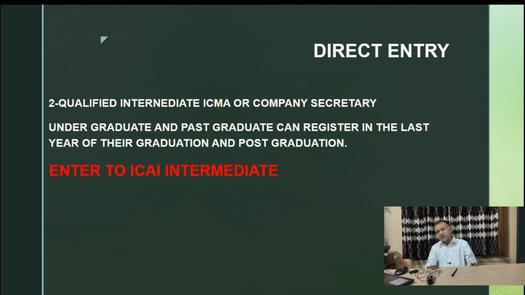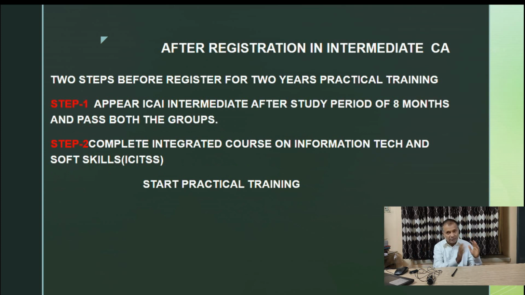Then the next one is you have to qualify. Suppose you are not scoring this percentage of marks, but if you have qualified CMA intermediate or company secretary intermediate, then also you can enter CA Intermediate directly. So in this way, you can enter ICAI Intermediate either by foundation or by direct entry.